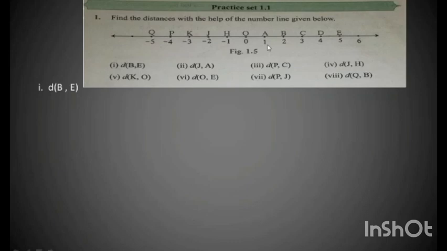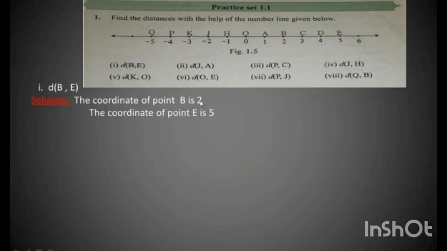So, first question, distance BE. Your first step will be to write the coordinate of the first point. Here the first point is B. So we will look into the number line and see the coordinates of point B and point E. First we take point B. The coordinate of point B is 2. So I write the coordinate of point B is 2 and the coordinate of point E is 5.